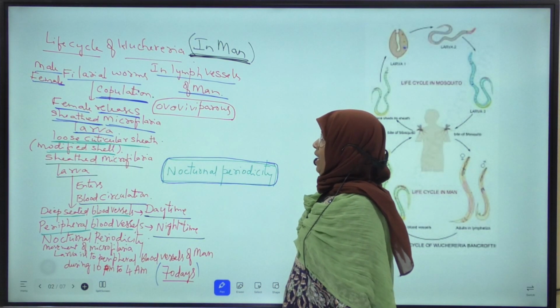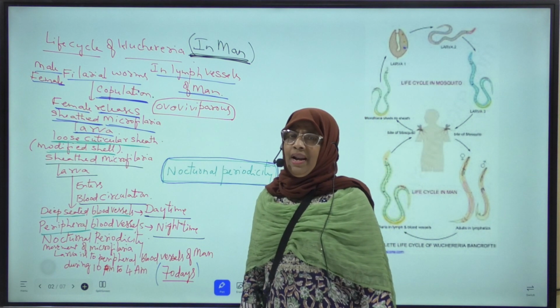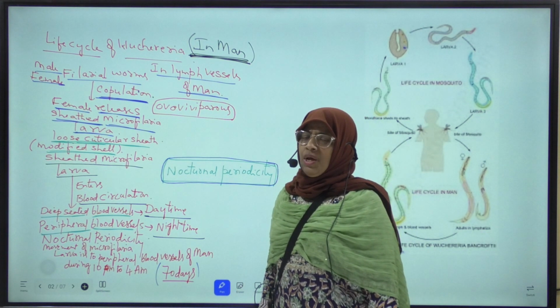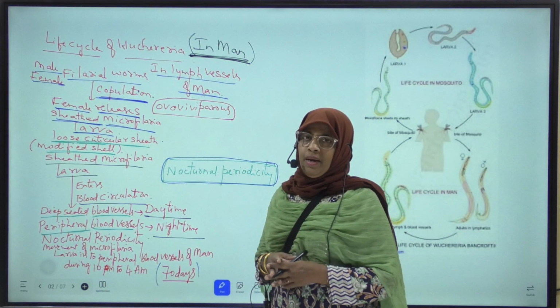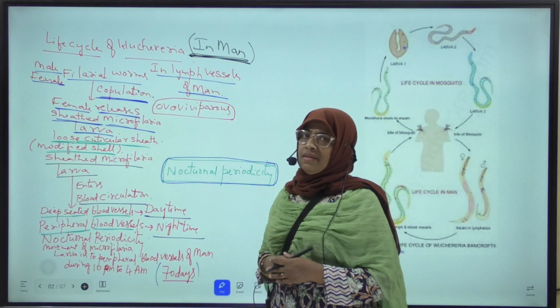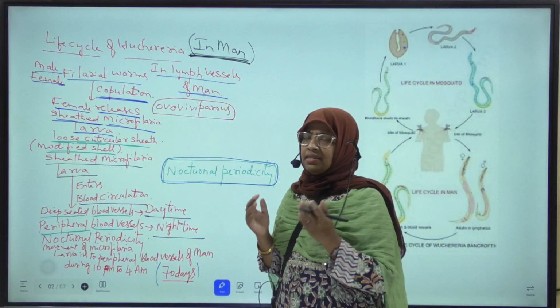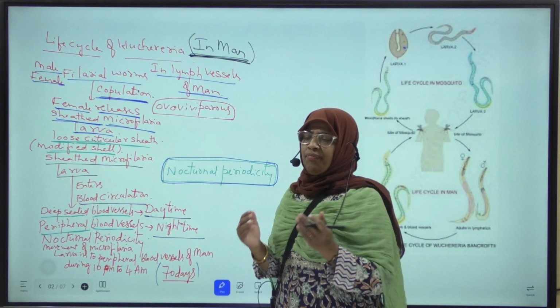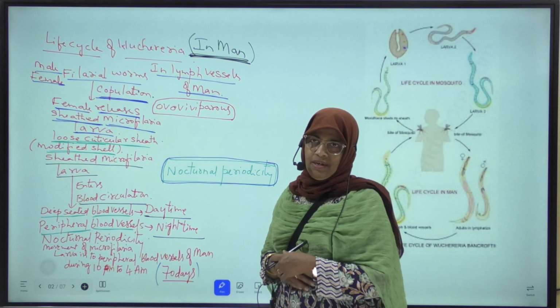In the lymph vessels of man, between the male and female filarial worms, copulation takes place. This occurs in a coiled condition.